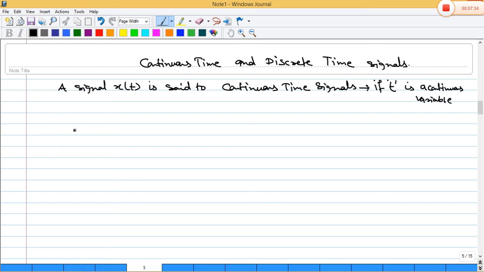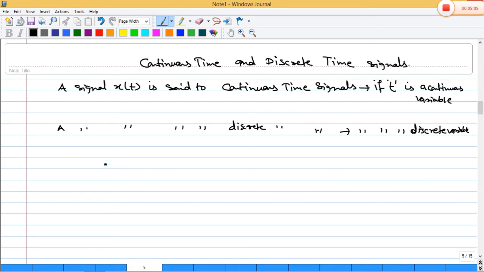Just like that, a signal x(t) is said to be a discrete time signal if t is a discrete variable.